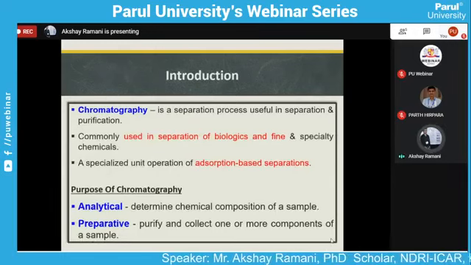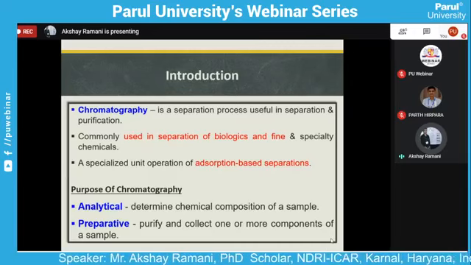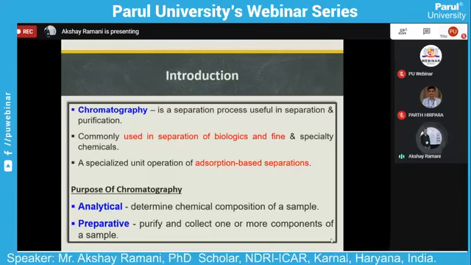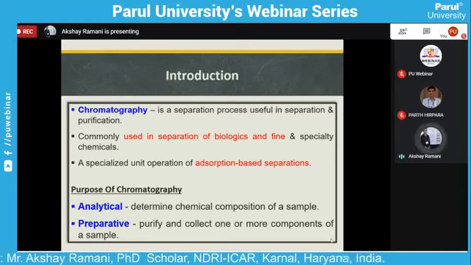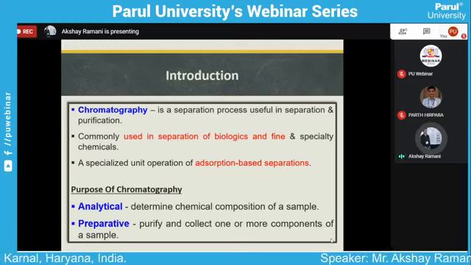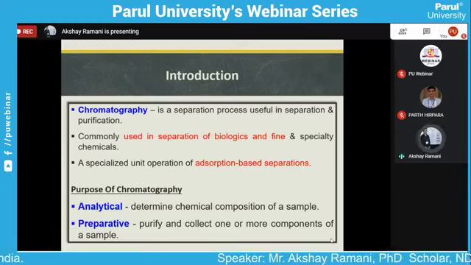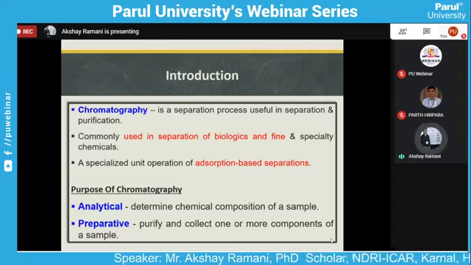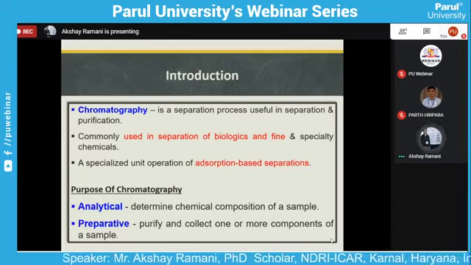Introduction of chromatography. What is chromatography? Chromatography is a separation process useful in the separation and purification stage of analytes. Commonly, chromatography is used in the separation of biological and fine and specific chemicals, a specialized unit operation of adsorption-based chromatography. What is the purpose of chromatography? The purpose is analytical, mainly determining the chemical compounds of a sample, and preparative, to purify and collect one or more components of the sample for further use.